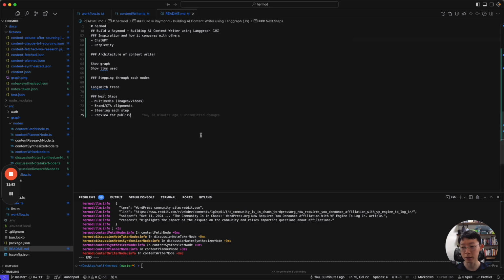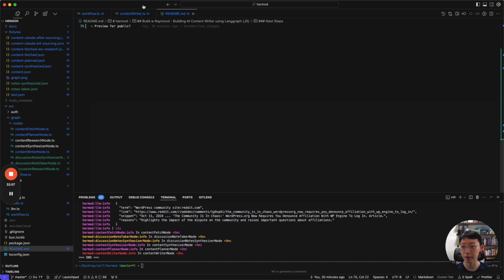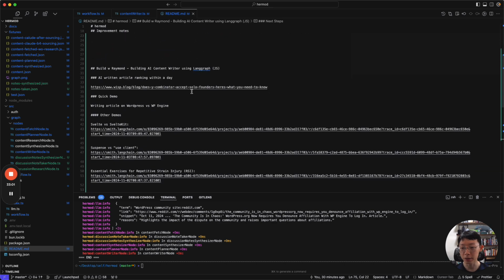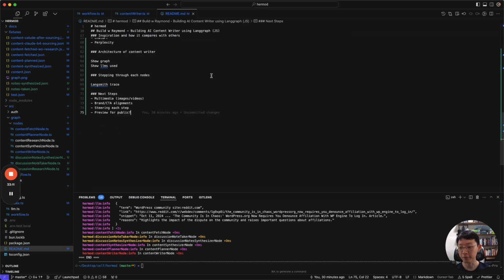If you're interested in this, let me know in the comments. Otherwise, that is it, right? This is a good high-level overview of how we can build something like this. It also gives you a demo of what the engine looks like and shows you some of the content that it has created. And finally, stepping through some of the states to show you, if you were to do this, roughly what you can put together.